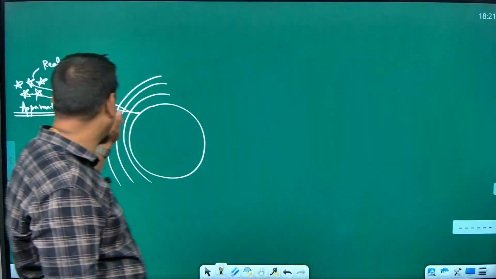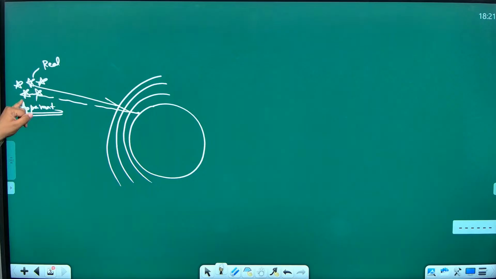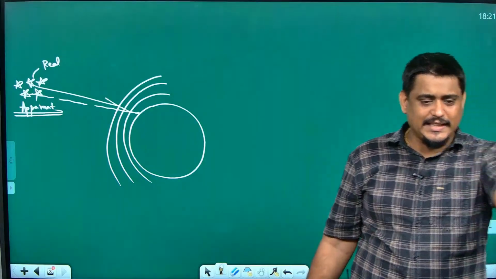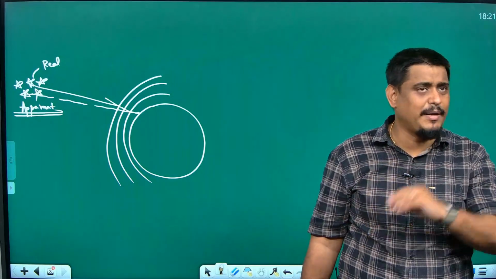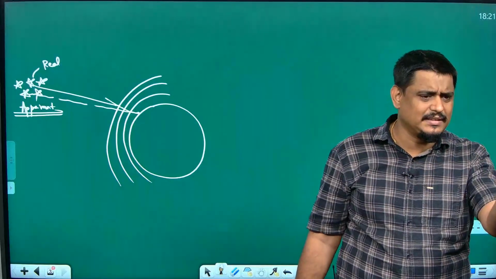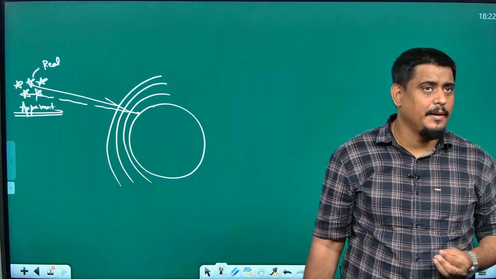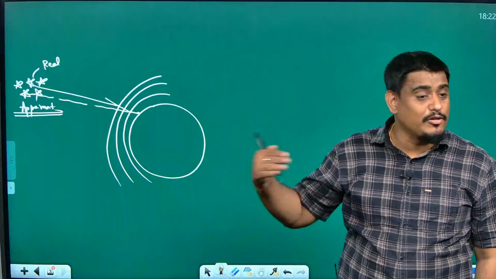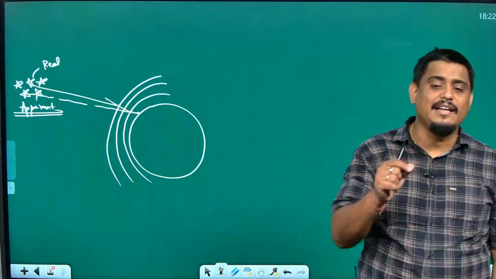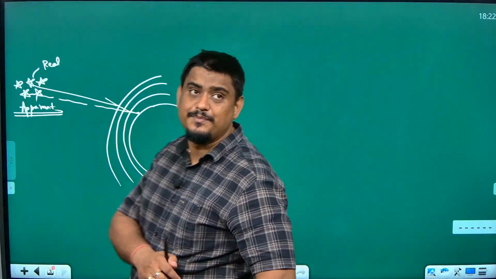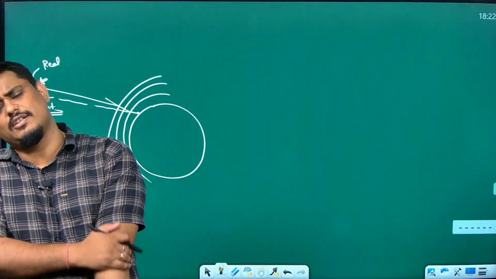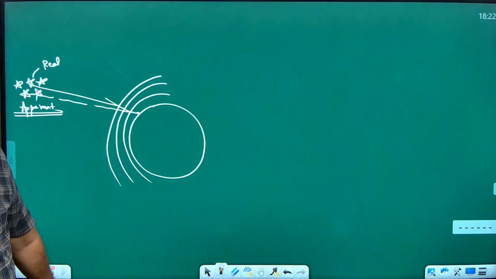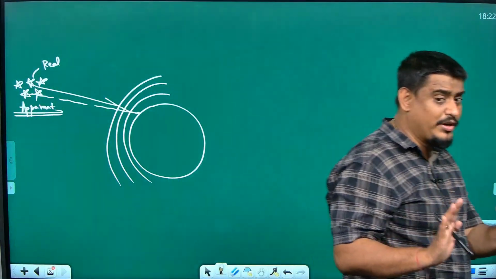I told you, light is taking too much time to come from there. It is taking millions of years to come from a star. But from a planet it takes only a few minutes. From the sun it takes 10 minutes to reach the earth's atmosphere. By reflection from a planet, which is nearer than the sun, it takes minutes. But from a star it takes millions of years, which causes the atmospheric layer to continuously change by the time the light is coming, and that is causing a change in apparent position. Are you getting my point, Preetham? Light from a star is a very far source, but a planet is comparatively nearer. That's why it is not twinkling. Got it? I hope it is clear to you. It is a theoretical question, and it comes in the board examination also.